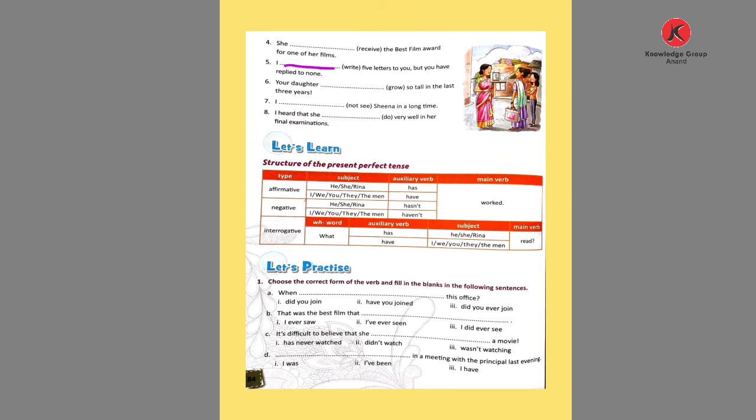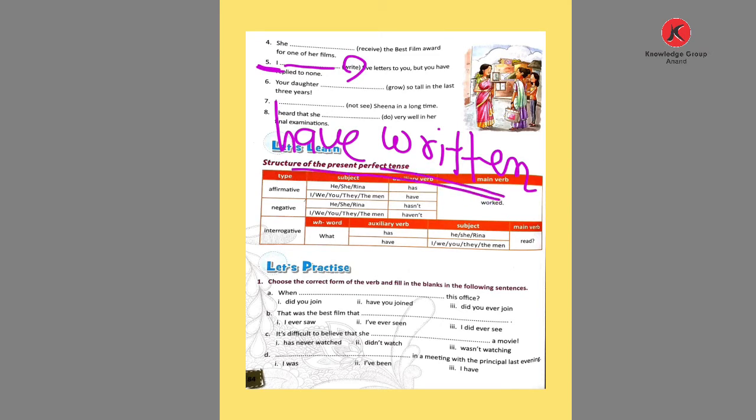Now comes the fifth one: I blank 5 letters to you, but you have replied to none. Here given write, and the pronoun given is I. So with I we use have. And the past participle of the verb write is written. Have written. I have written 5 letters to you. Write is the main verb, wrote is the past form and written is the past participle. We use the present perfect tense with the past participle.